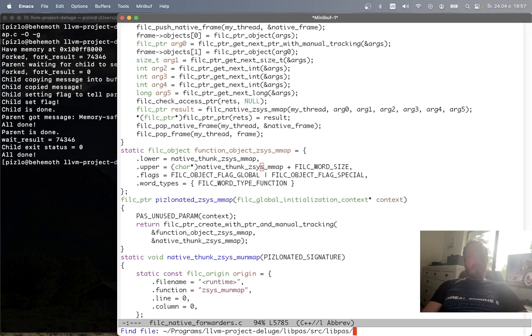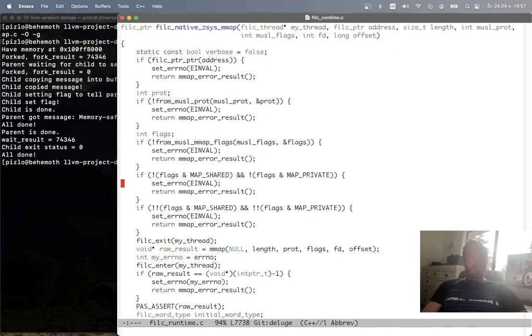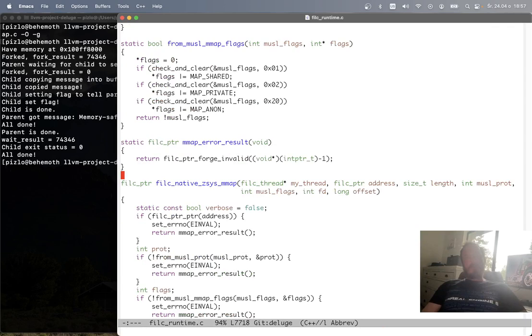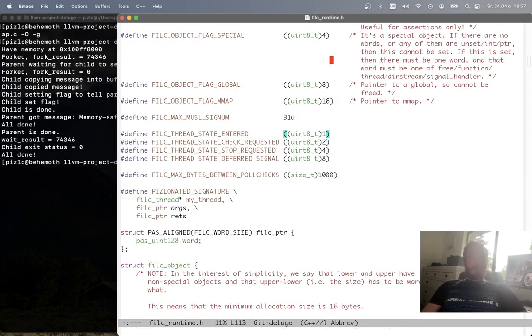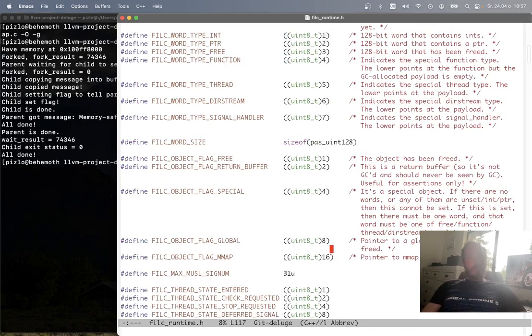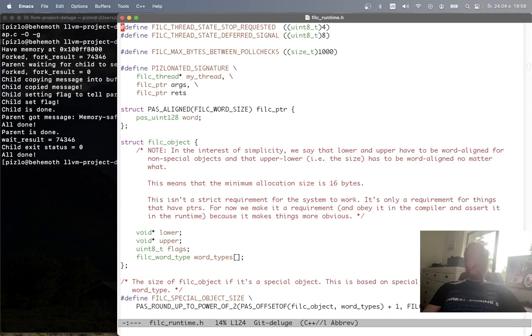So now let's look at the Fil-C runtime code for this. This is the function that's going to be called. And before I show you this, I had to add one more special thing to the runtime data structures. What we do to implement mmap is that the mmapped memory actually gets a full Fil-C capability. Fil-C capabilities are represented by these GC allocated Fil-C objects. These are immutable objects for the most part. They track the lower bound, upper bound, the flags, and then the word types.